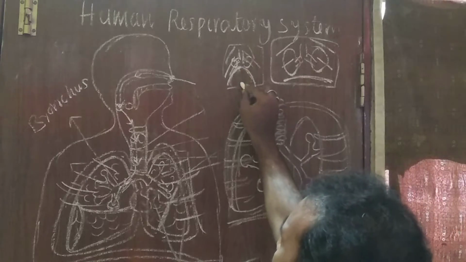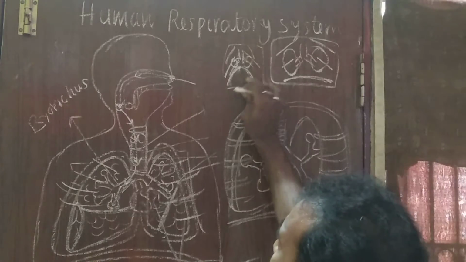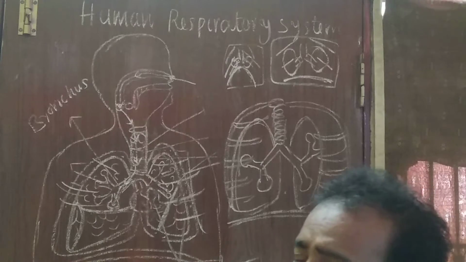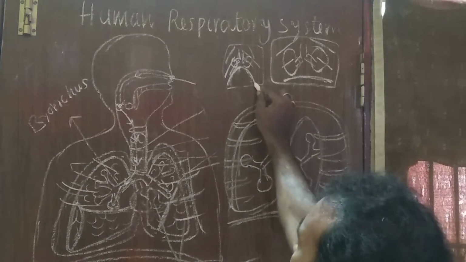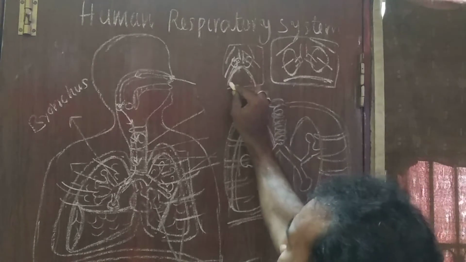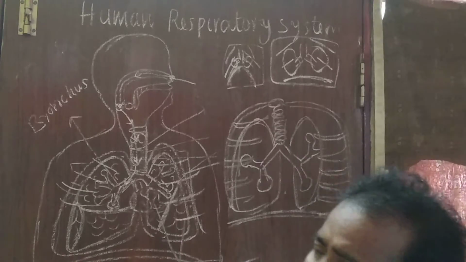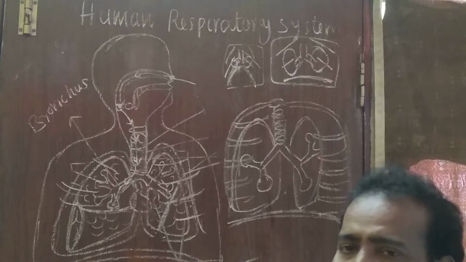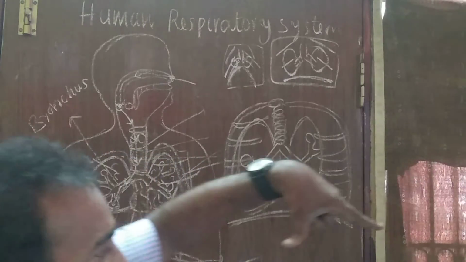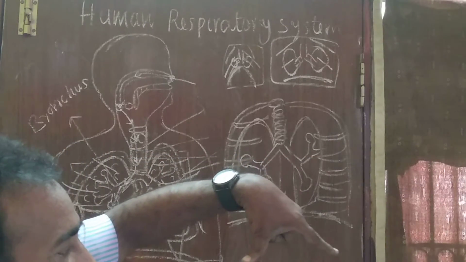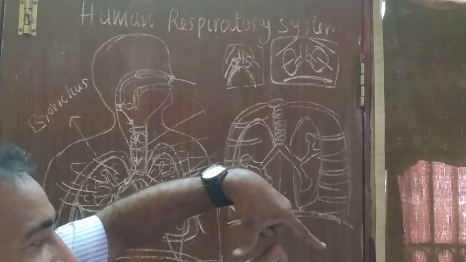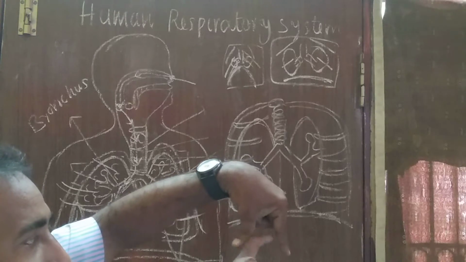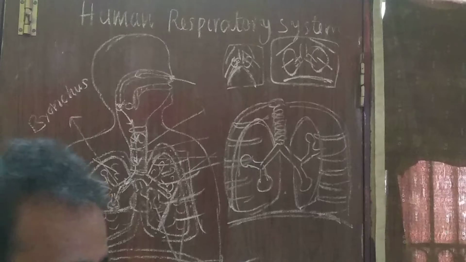When these muscles relax, then what will happen? The diaphragm becomes a high dome again. At the same time, the ribs are pushed backward like this. During the expiration stage, the diaphragm relaxes, and the ribs move backward. That's why the volume of the chest cavity decreases.